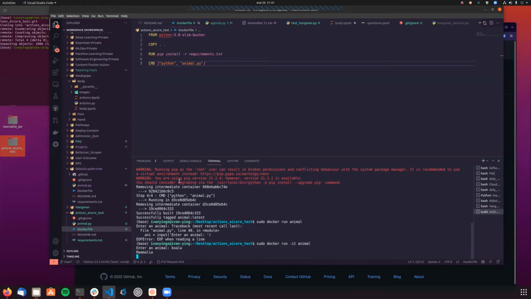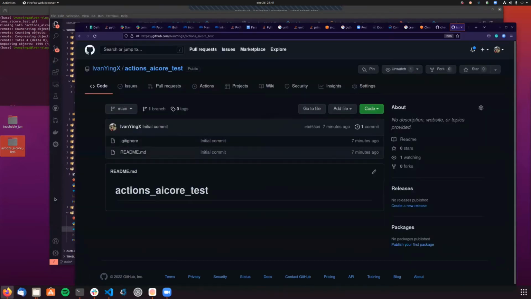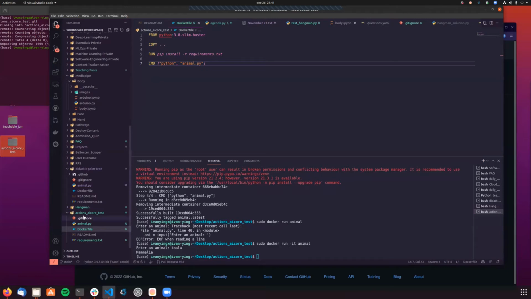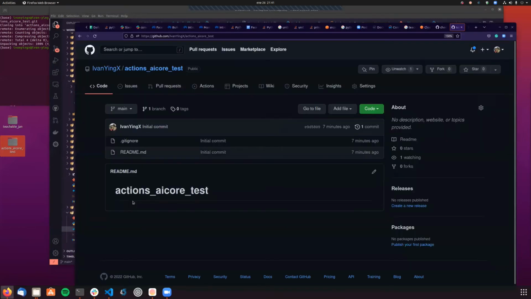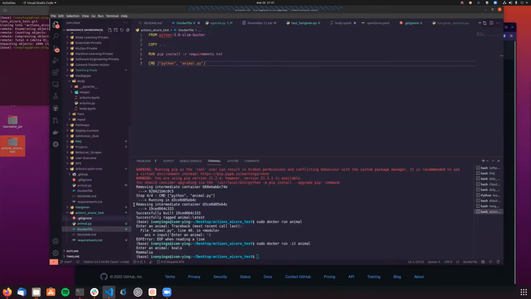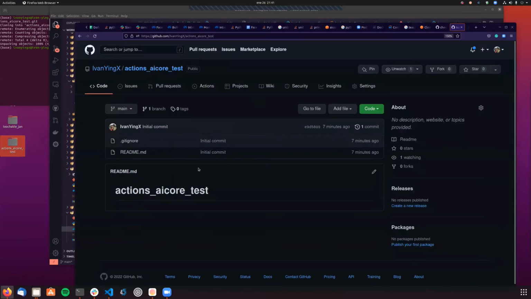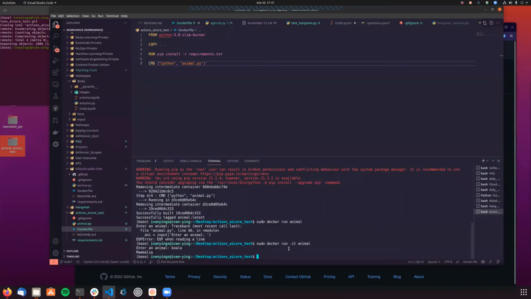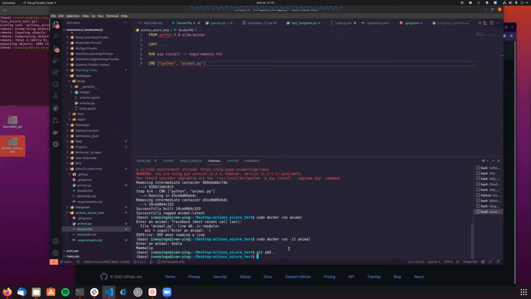Let's do that using GitHub Actions. So we are here. First of all, what I'm going to do is push the local changes into the GitHub repo. So first of all, I'm gonna add everything. Okay, I've already added everything, and let's take a look if that worked.